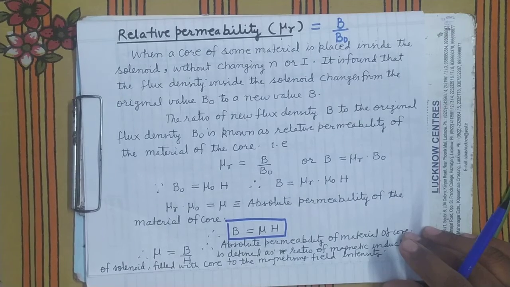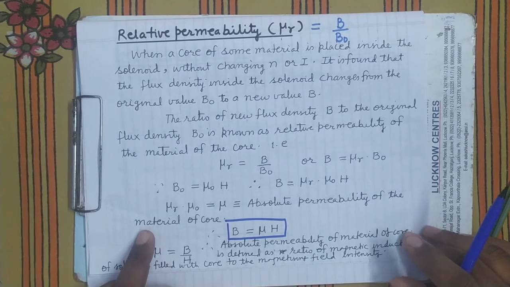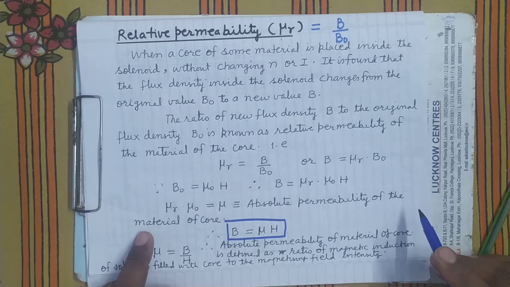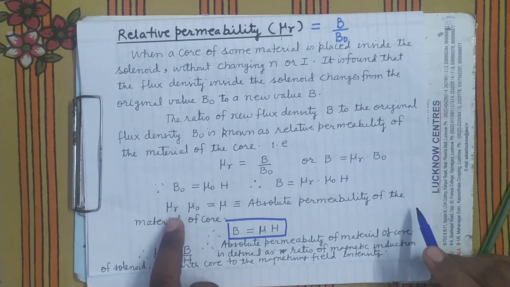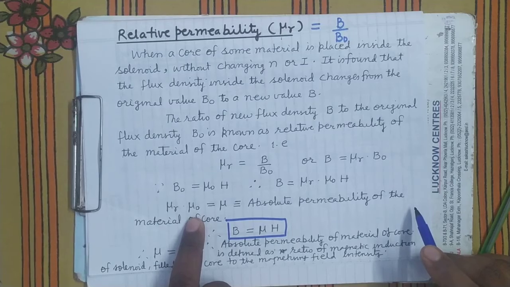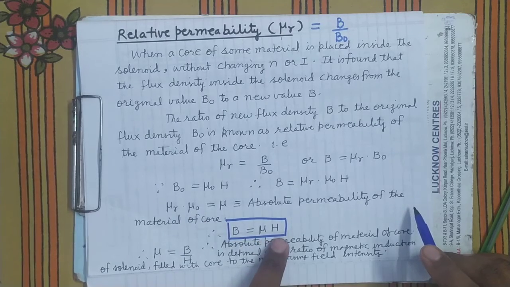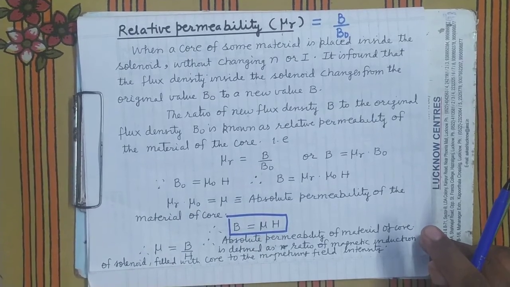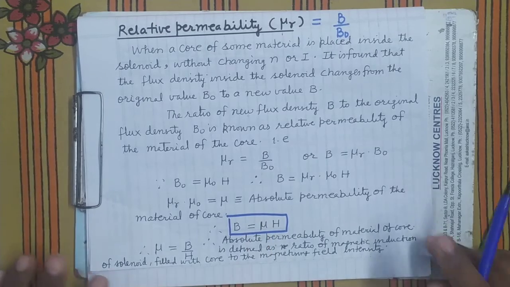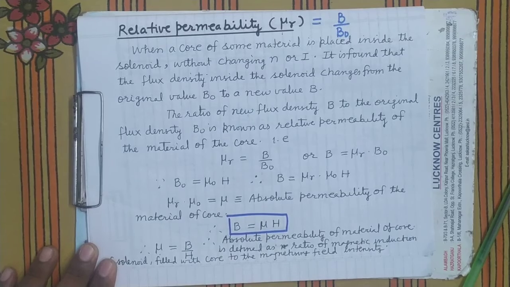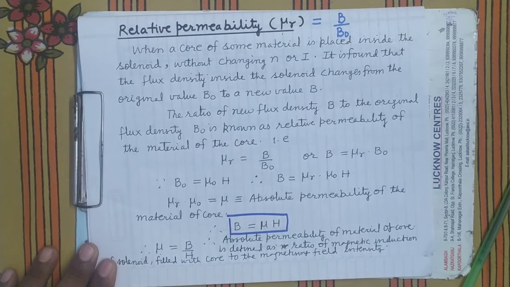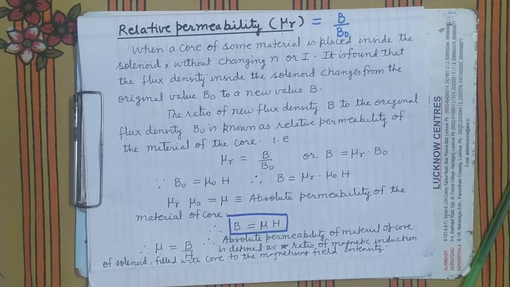And here, the absolute permeability of the material of the core is represented by mu, which is equal to mu r into mu naught. Means B equals mu into H. So from here you can deduce the formula of mu: mu equals B upon H. So how will you describe the absolute permeability of a magnetic material?